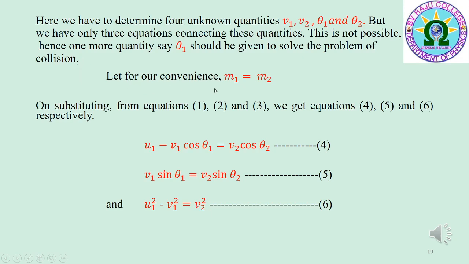Further, for our convenience, let m1 is equal to m2. On substituting m1 equal to m2, from equations 1, 2 and 3 we get u1 minus v1 cos theta 1 is equal to v2 cos theta 2, that is equation 4. v1 sin theta 1 is equal to v2 sin theta 2, that is equation 5. u1 square minus v1 square is equal to v2 square, that is equation 6.